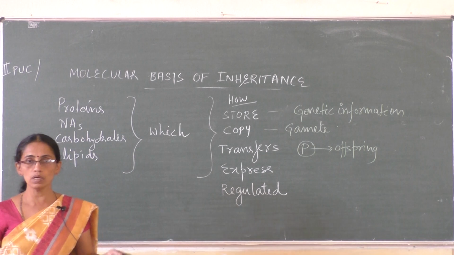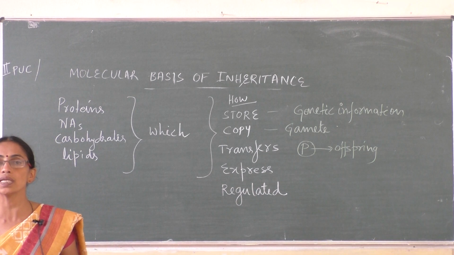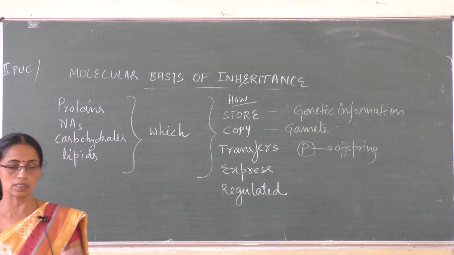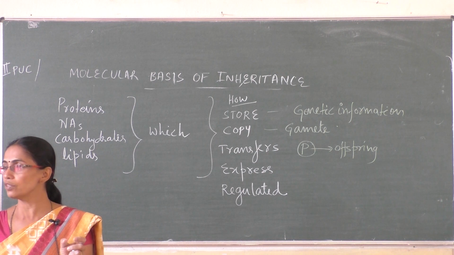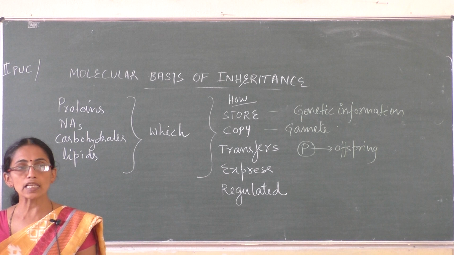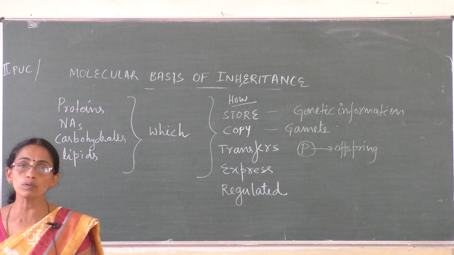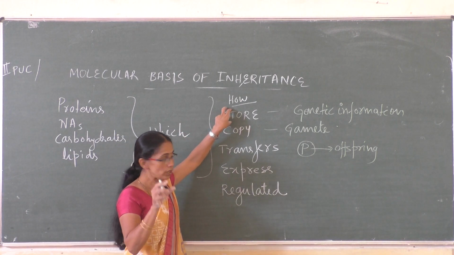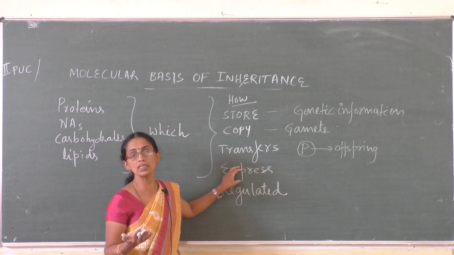Then, as I already told, information later gets expressed. Whenever it is required, it should be expressed. That is, the zygote undergoes division and differentiation, and is expressed as a new adult individual. Yes, the stored information should have the capacity to get expressed.